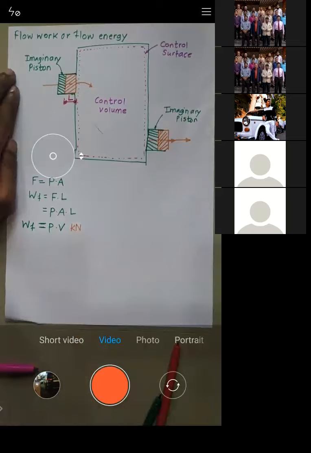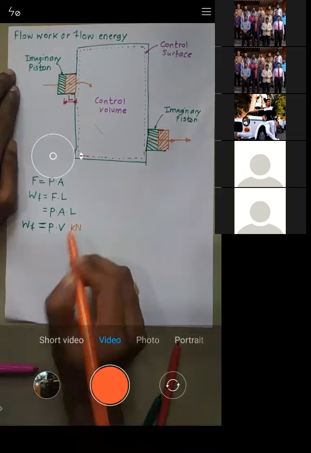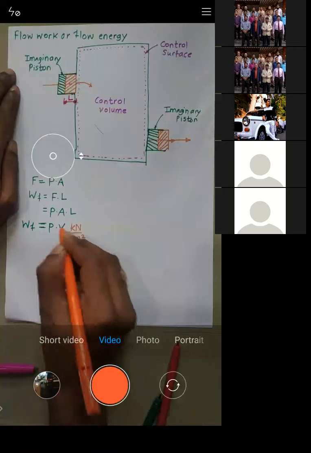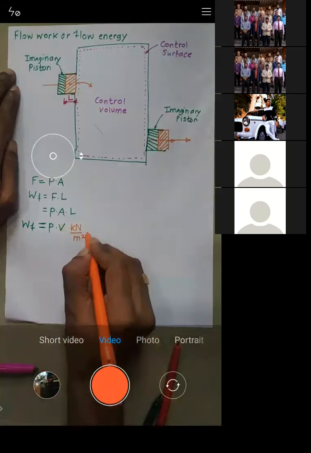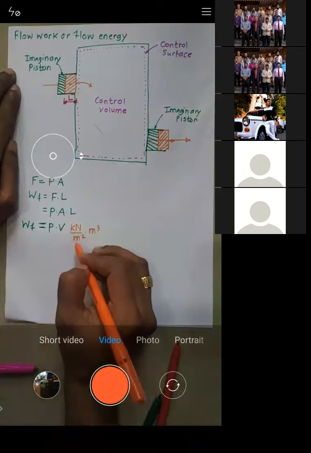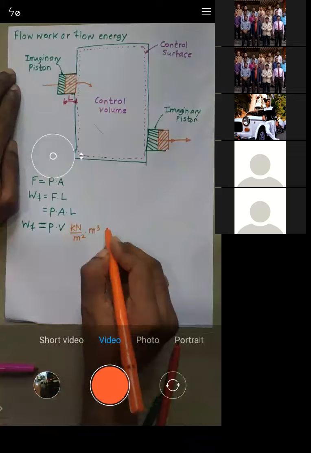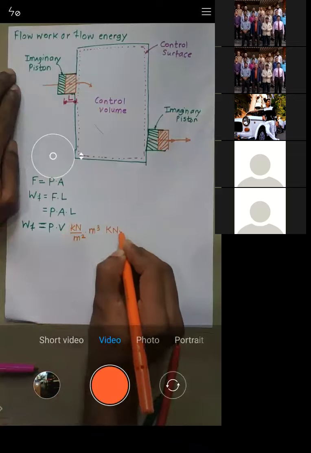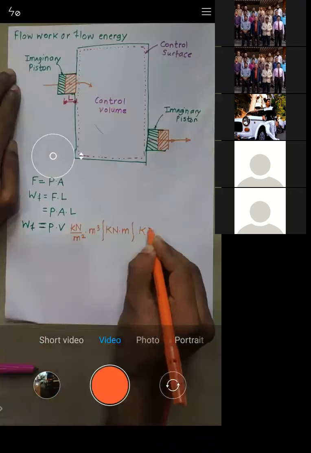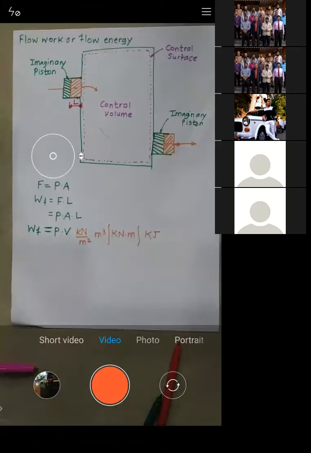So pressure will be in kilonewton per meter square, and volume will be in meter cube. So what unit you will get? You will get it as kilonewton into meter, and kilonewton meter is nothing but a kilojoule. Okay, is that okay?